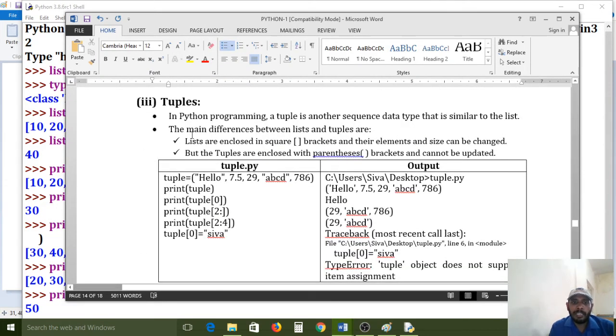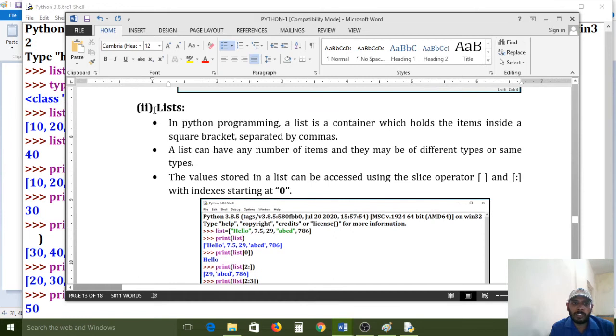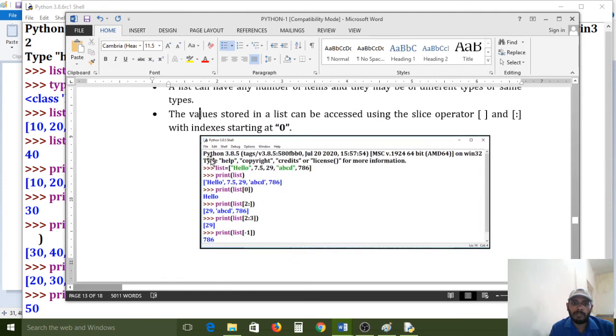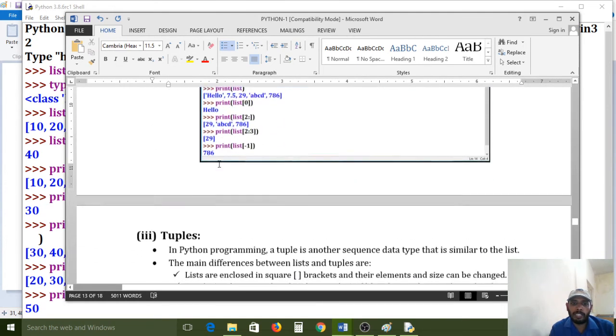Tuples means, in Python programming a tuple is another sequence data type that is similar to list. Previously we have discussed the list data type. Now I want to use tuples. Tuples are also similar to the list data type. It is also the same as the list data type.